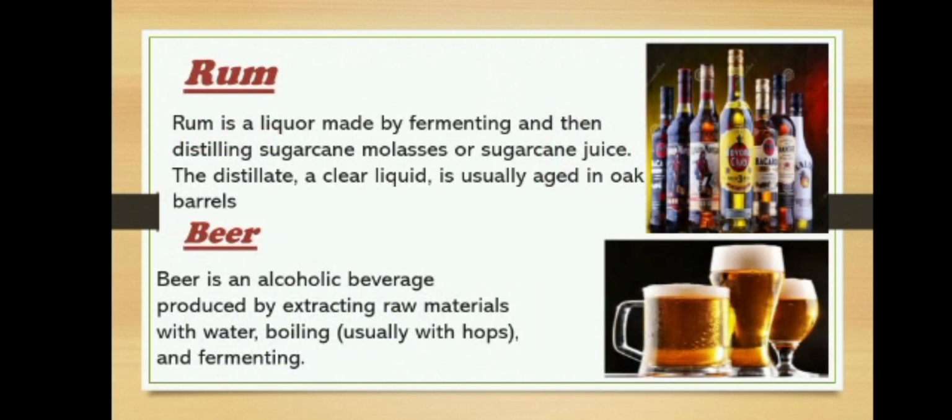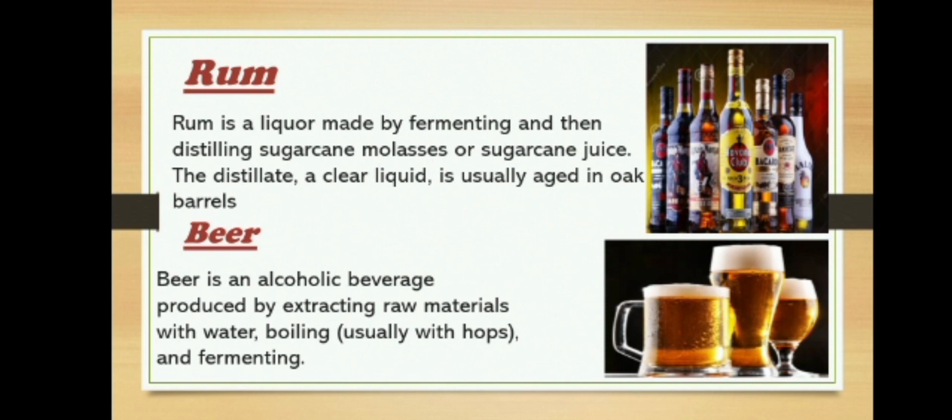Rum. Rum is a liquor made by fermenting and then distilling sugar cane, molasses, or sugarcane juice. The distillate, a clear liquid, is usually aged in oak barrels. Beer. Beer is an alcoholic beverage produced by extracting raw material with water, boiling, usually with hops, and fermenting.